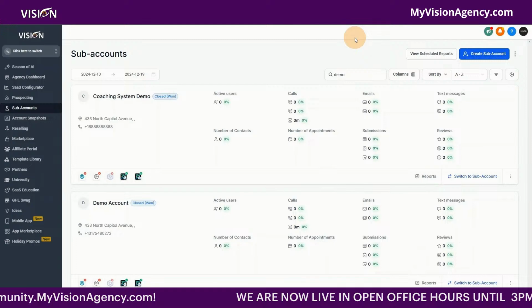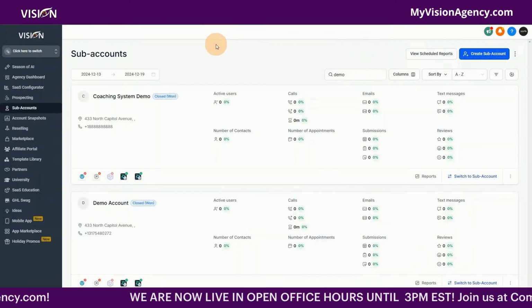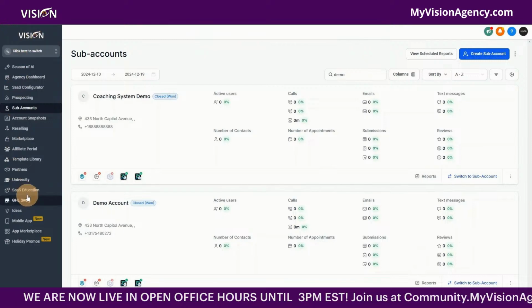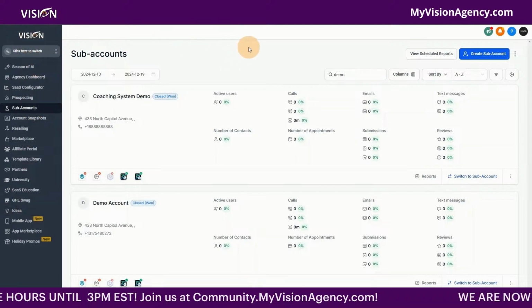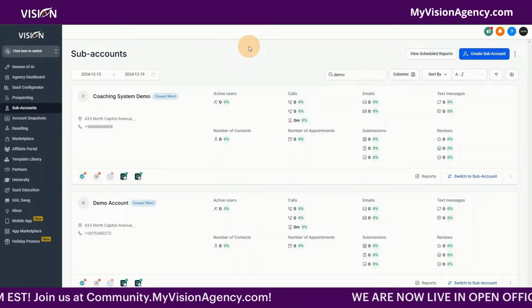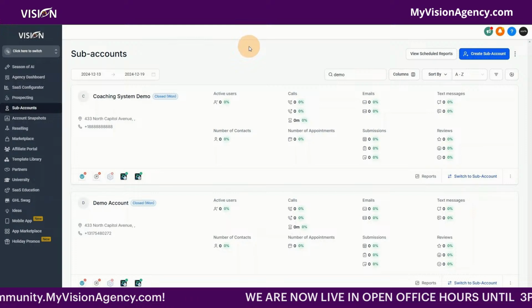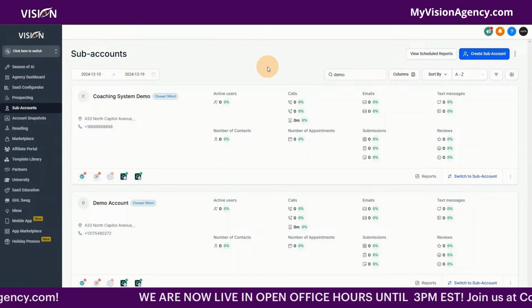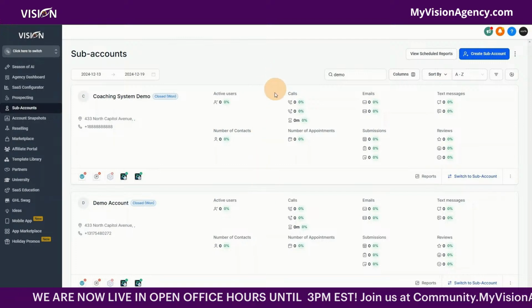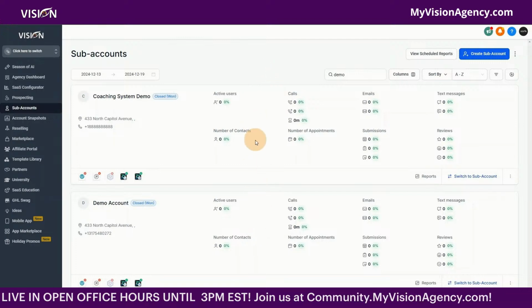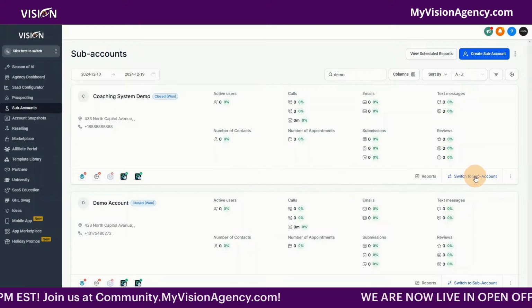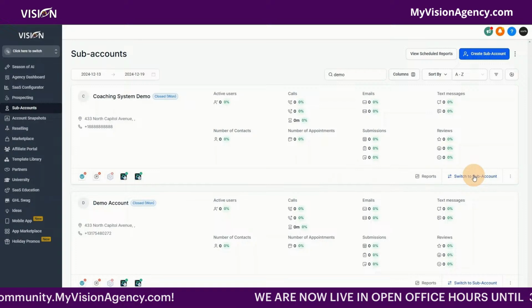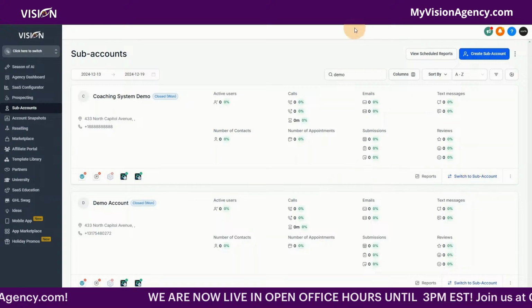And when you first create your HighLevel account, it'll look very similar to this. The colors will be this blackish gray color, and you'll have your HighLevel logo up here. And what we're looking at right now is the admin dashboard. So this is where you manage all of your sub accounts. A sub account is what we're looking at here. These are two different business accounts. And if I wanted to go into that business account and manage it as the agency admin, I could click here to switch into the sub account.